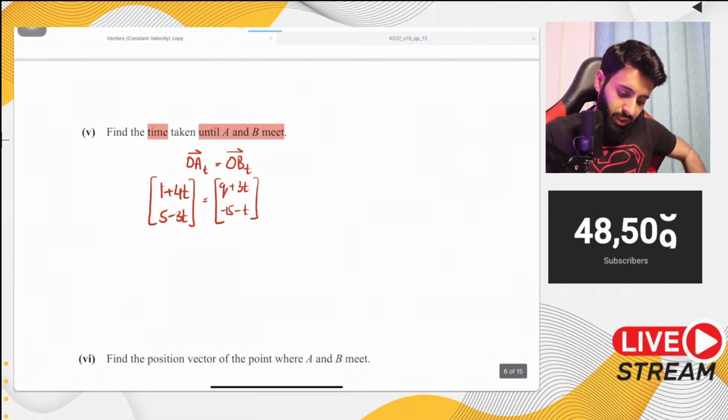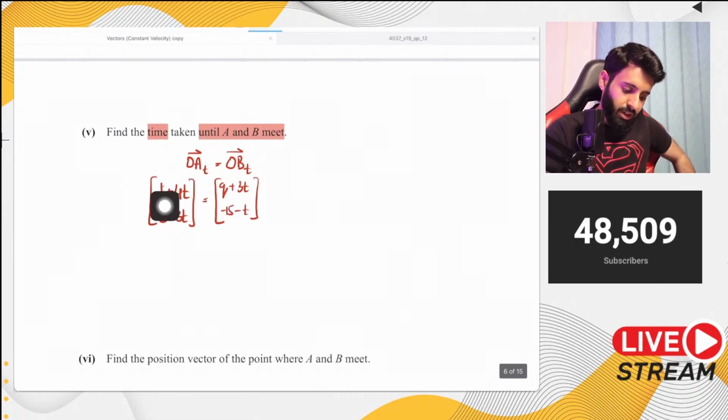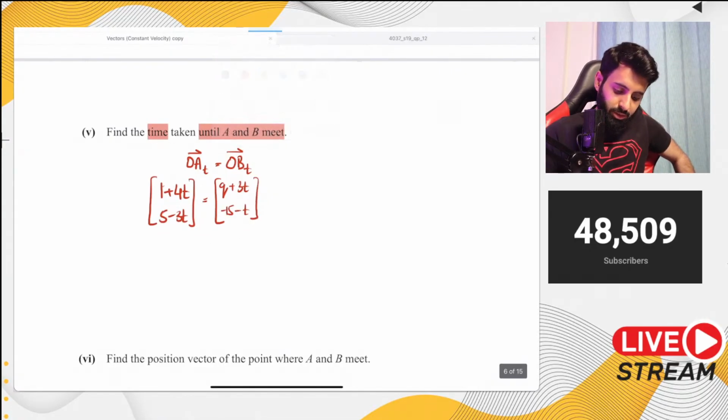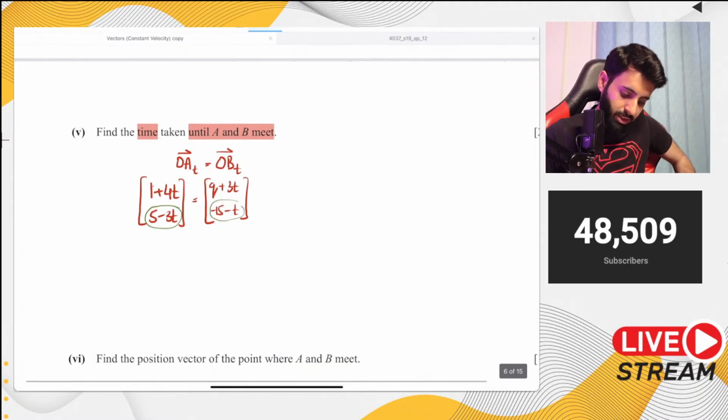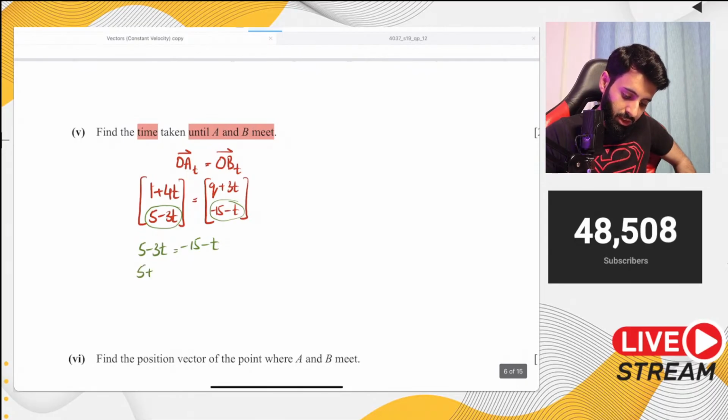Now if you think about it, I can't use the x components to find out the value of t. I can only use the y components. So that's what I'm going to do. I'm going to use the y components and equate them. 5 minus 3t is equal to minus 15 minus t. So 5 plus 15 is equal to minus t plus 3t. So 20 is equal to 2t, which means t equals what?